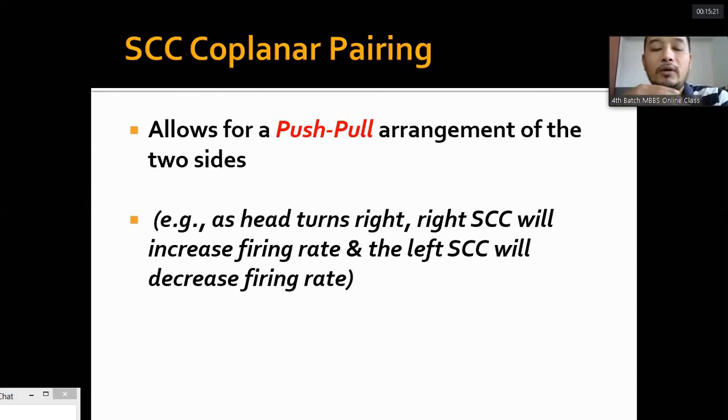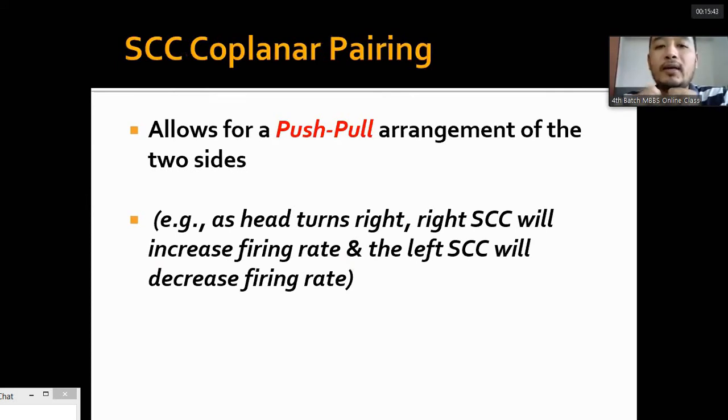Then what is the important significance of coplanar pairing? It allows for a push and pull mechanism, the balance mechanism of the 2 semicircular canals. When you move your head towards the right, the right side semicircular canal gets activated and the left side gets inhibited.